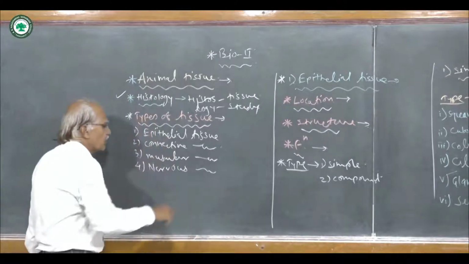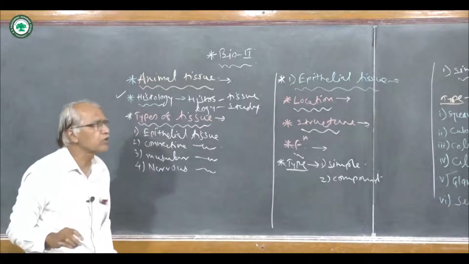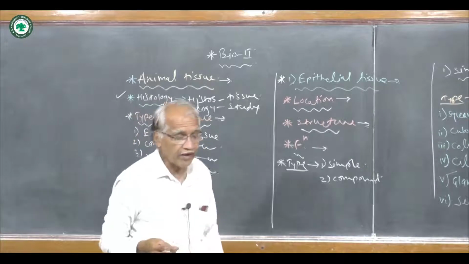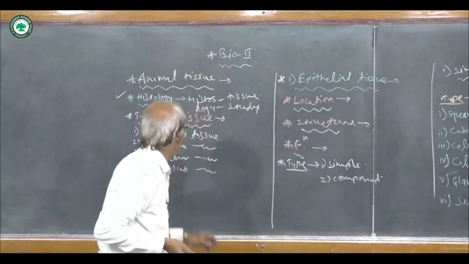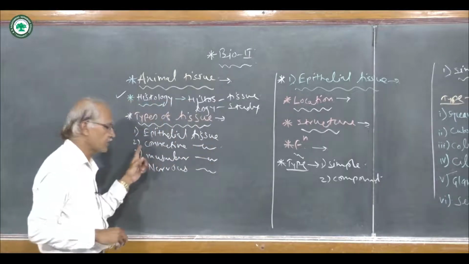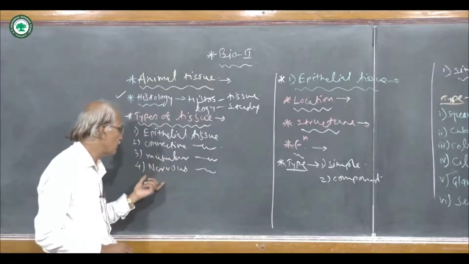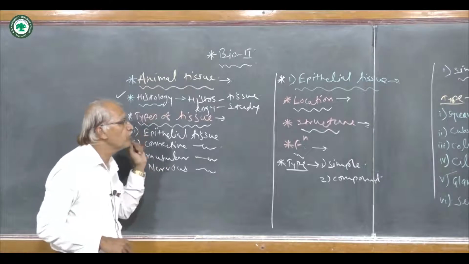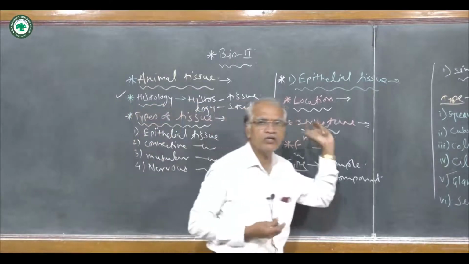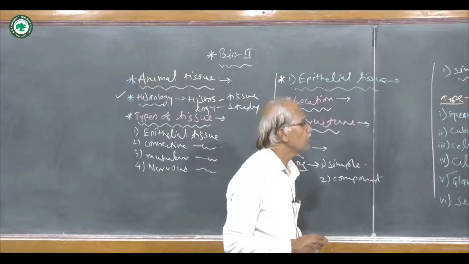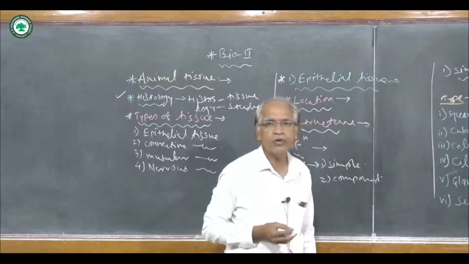Then types of tissue. There are different types of tissue present in the body of an animal. First is epithelial tissue, second connective tissue, third muscular tissue, and fourth nervous tissue. So very first, epithelial tissue. The word epithelial comes from Greek or Latin.